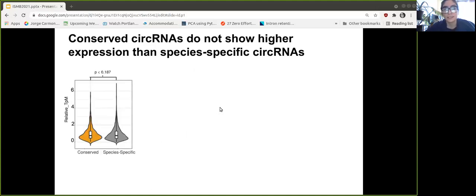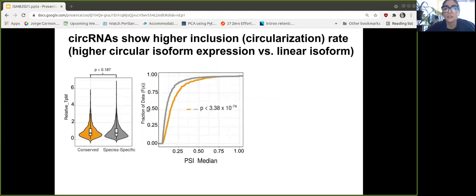When looking at the distribution of expression of the circular RNAs between these two datasets, conserved and species-specific circular RNAs, we actually found that there's no statistical difference between their expression values. Nonetheless, when we look at the inclusion levels or circularization rate, meaning a higher expression of the circular isoform versus the linear one, we can see that there's a higher circularization rate in the conserved circular RNAs in comparison to the species-specific ones.